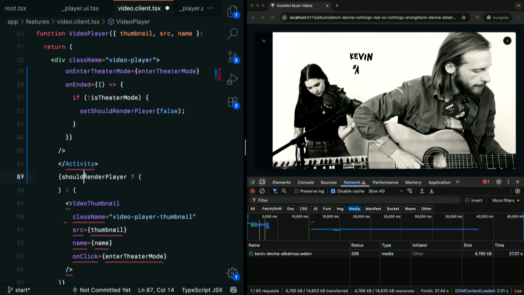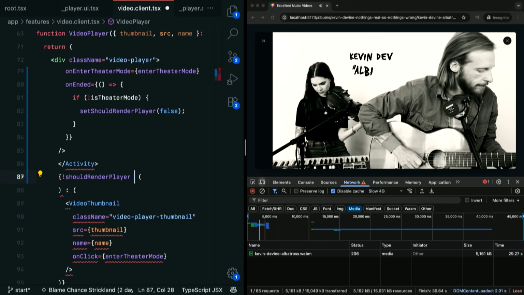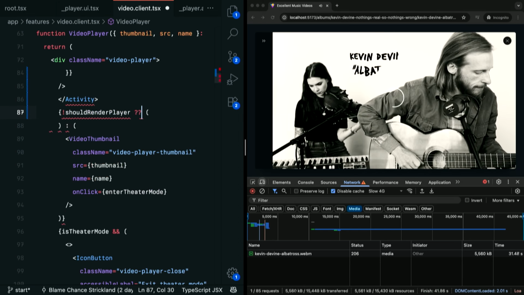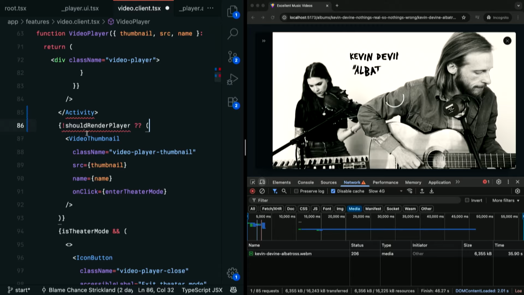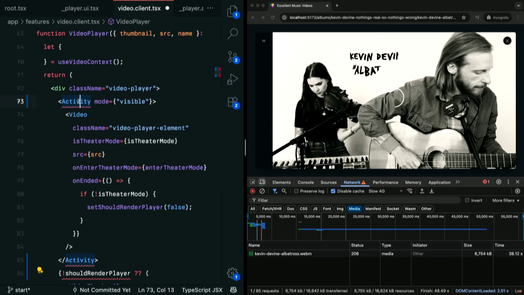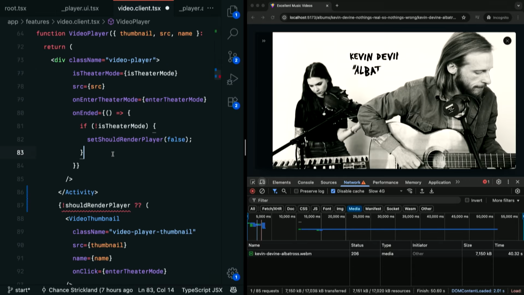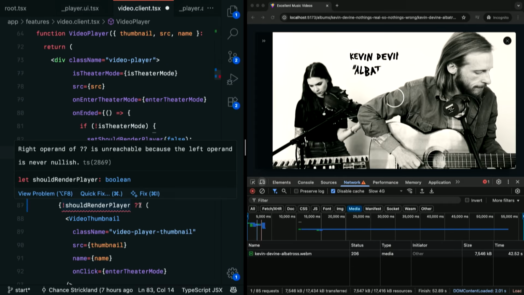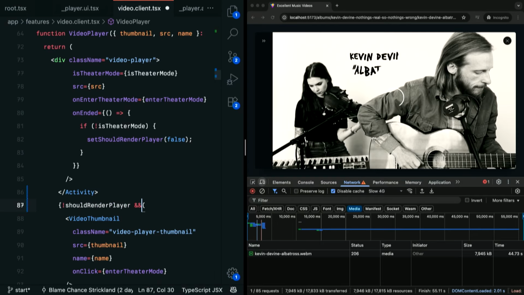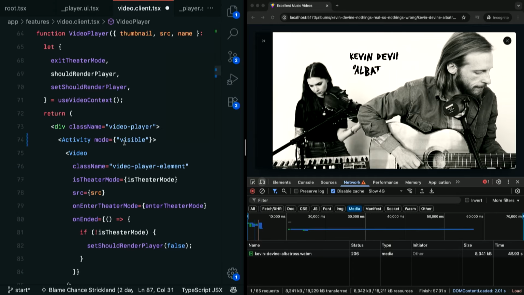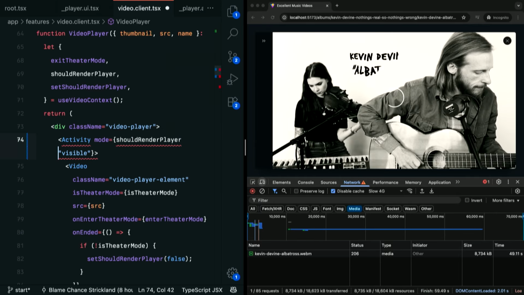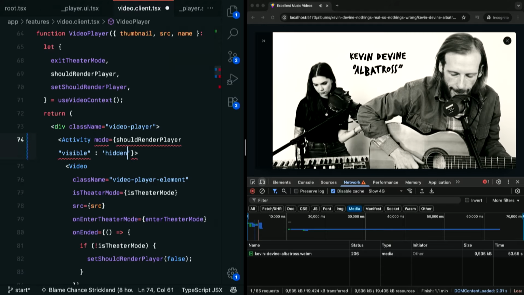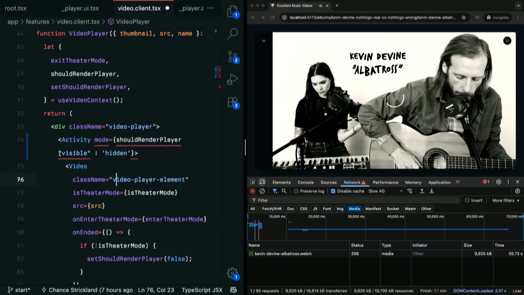and instead of this, we'll still conditionally render the thumbnail here. We don't need to change anything about that. Cool. And then we want to import that. And then what's going on here? Whoops. That should be that. Boom. All right. And so now we want to say should render player, then it will be visible, otherwise it will be hidden. Missed live coding. It's fun.